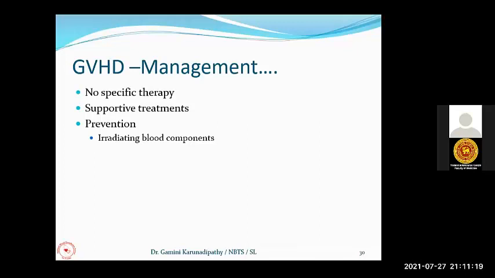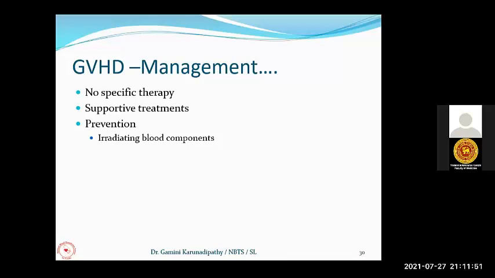With irradiation, we attack the nuclear genomic material of the lymphocytes and they will not multiply, though they engraft in the recipient's bone marrow. So irradiation will prevent the multiplication of viable lymphocytes in the recipient's bone marrow. So the recipient will not get graft versus host disease due to the transfusion of irradiated blood.